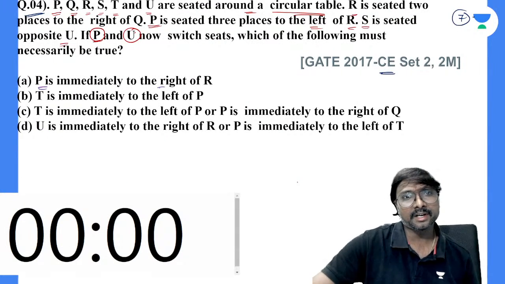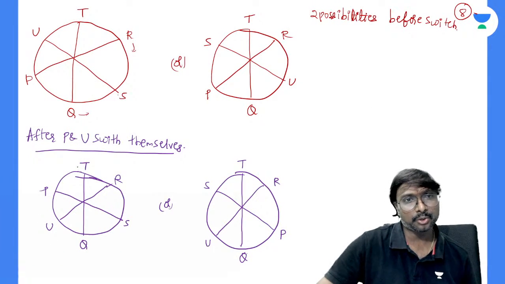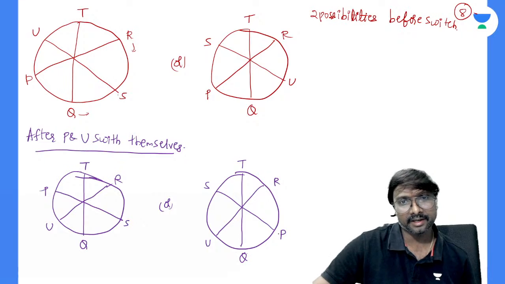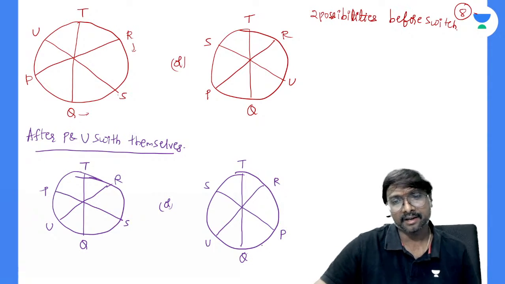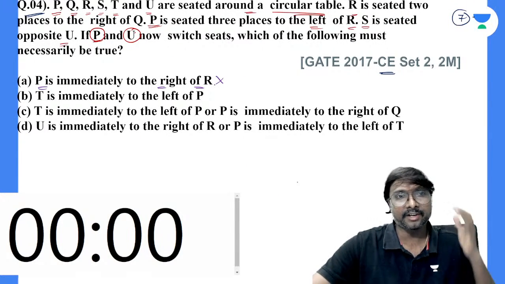P is immediately to the right of R. Is it so? P is immediately to the right of R, right of T. Here it is P to the right of Q, left of R, but it is right of Q. So left of R is given correct, right of R is given wrong.